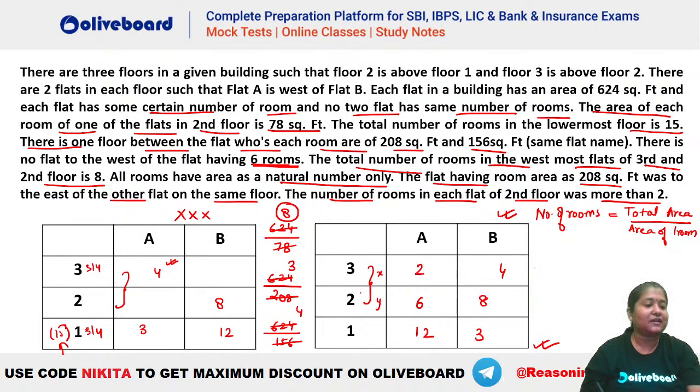Are we clear, everybody? Please let me know if we have any doubts in here. Everybody clear with this question? Getting the same arrangement, everyone? So you can see we have 2 rooms in here, 4 rooms in here, 6 rooms in here, 8 rooms in here, 12 rooms in here and 3 rooms in here. Everybody clear? Okay, same. Absolutely great work.